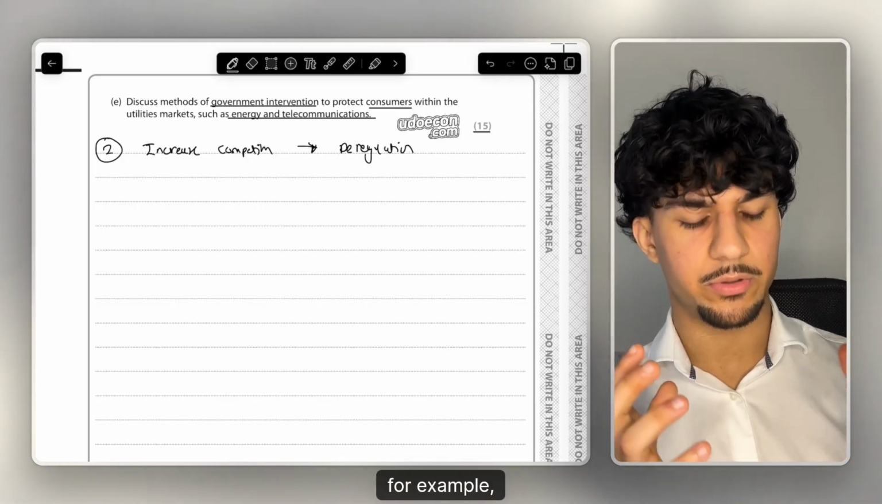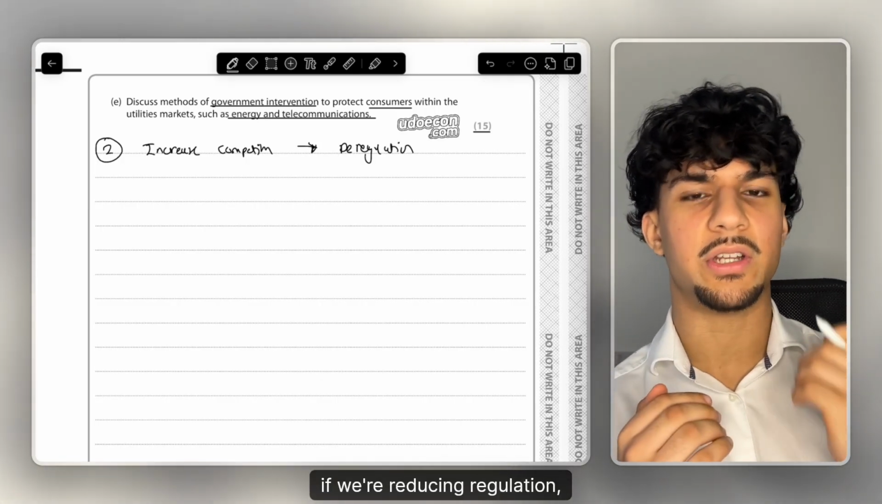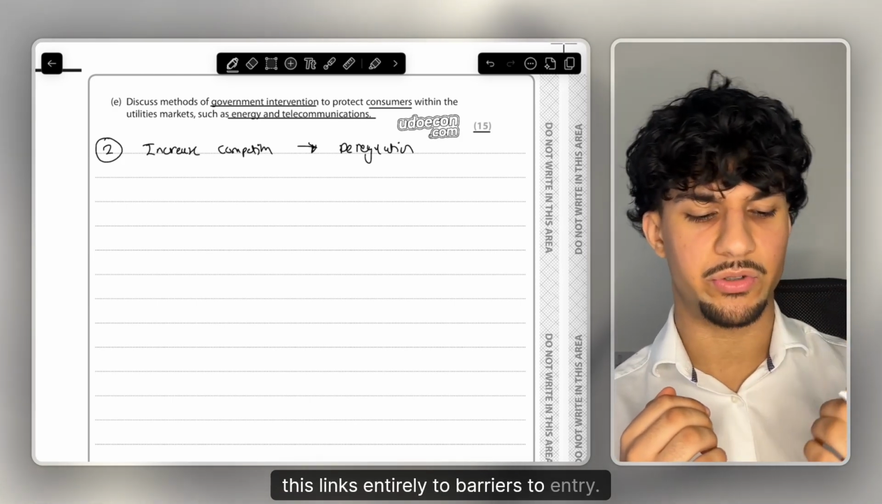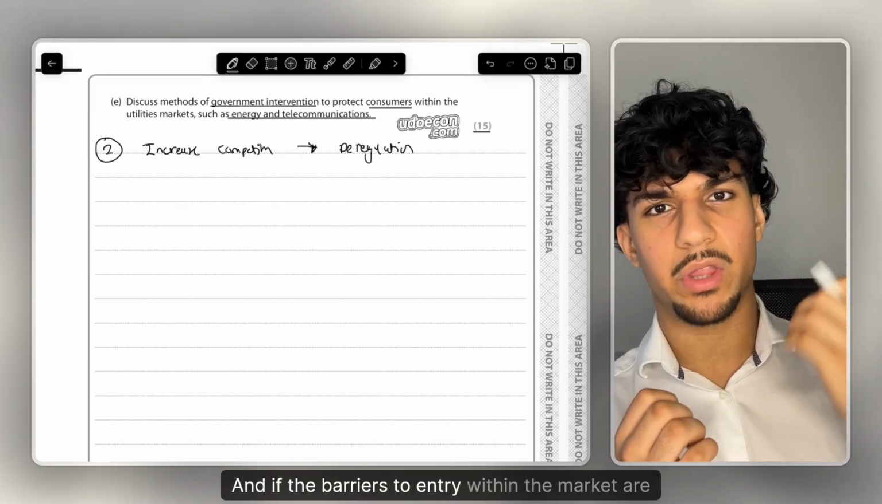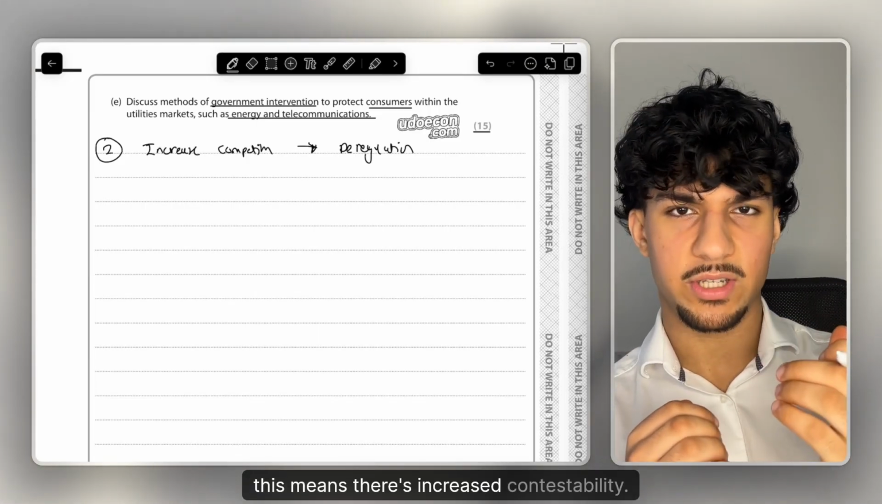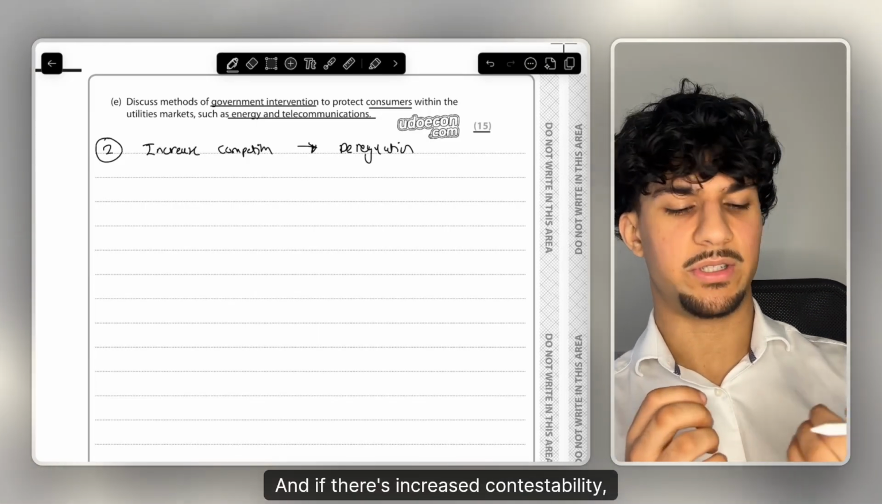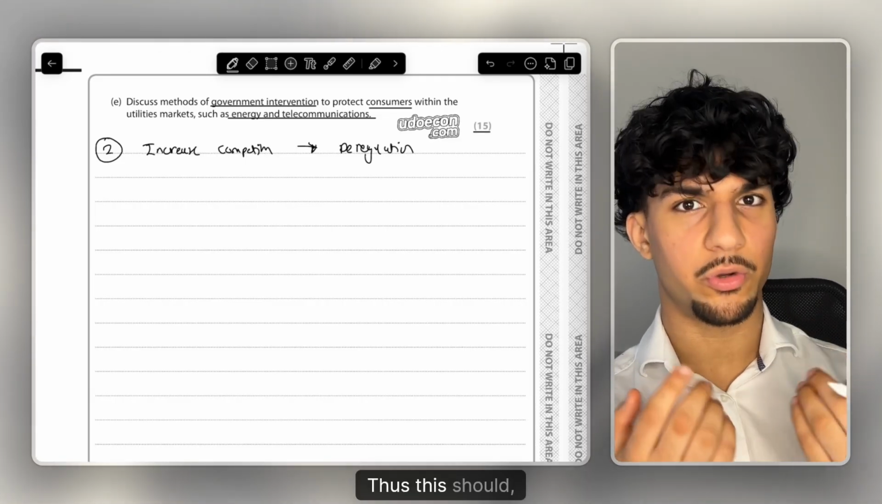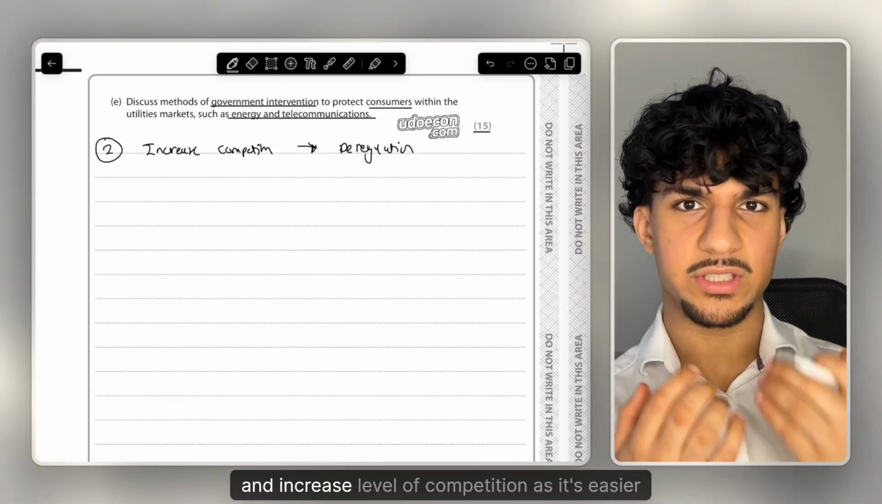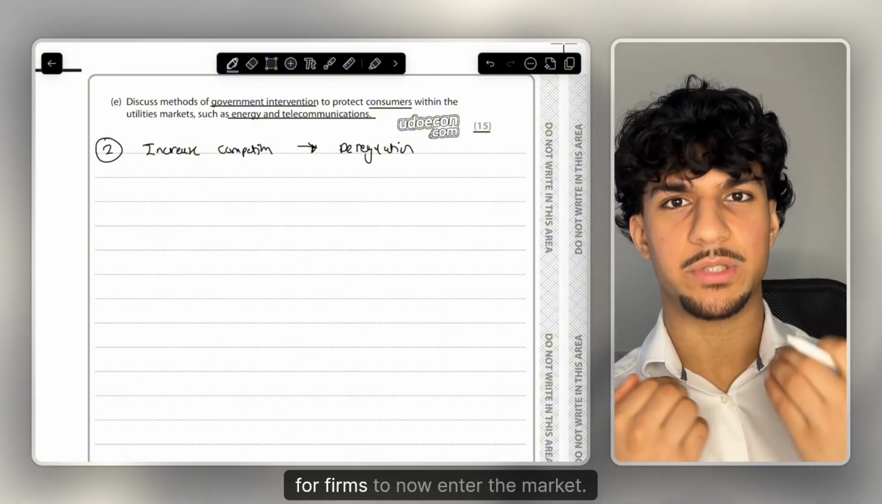As deregulation, for example, if we're reducing regulation, this links entirely to barriers to entry. It means the barriers to entry within the market are lower, and if the barriers to entry within the market are lower, this means there's increased contestability, and if there's increased contestability, what does that mean? It means it's easier for firms to enter the market, thus this should and this will lead to an increased level of competition, as it's easier for firms to now enter the market.